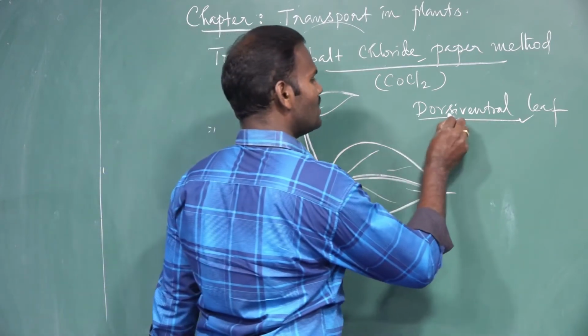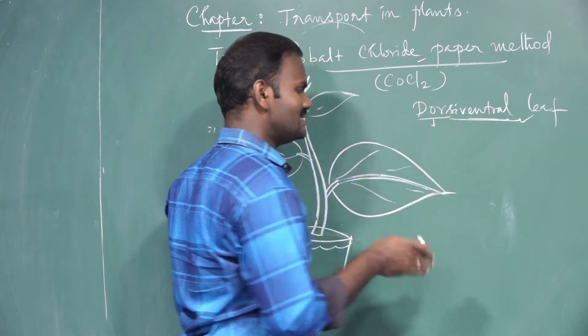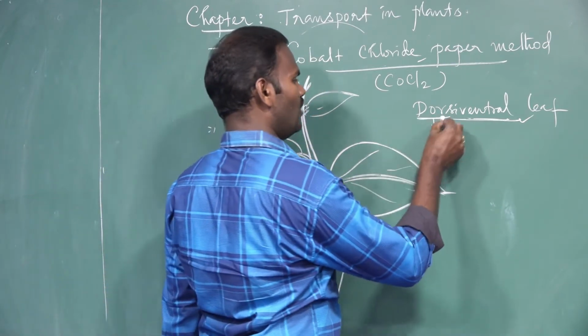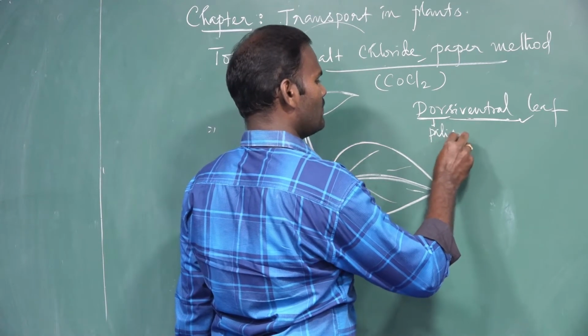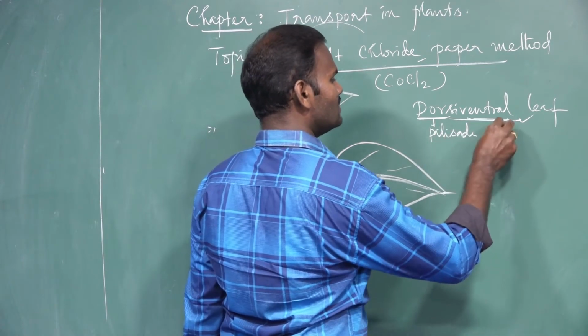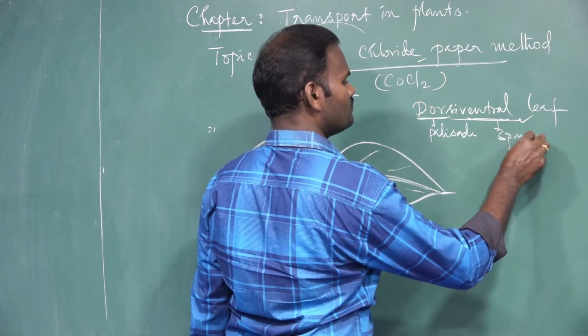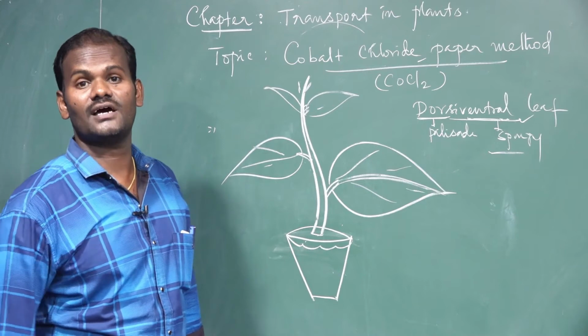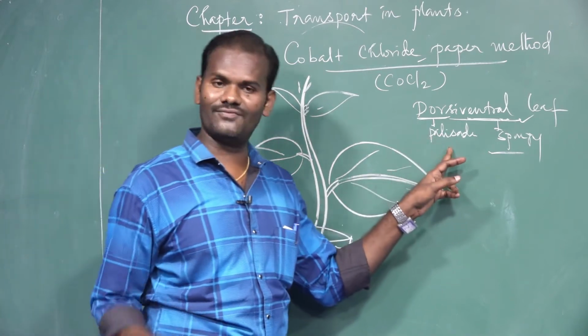I mean dorsal side and ventral side. Dorsal side is the upper surface, ventral is nothing but the lower surface. The dorsal side has palisade parenchyma, and the ventral side has the spongy parenchyma. See, both types of parenchyma cells get differentiated. Such a leaf is called a dorsal ventral leaf. It is a characteristic of dicot plants.